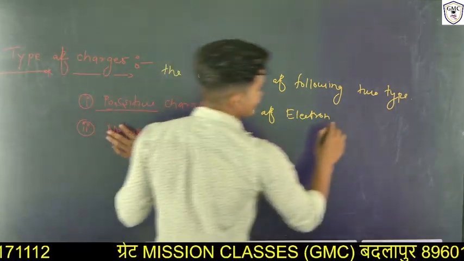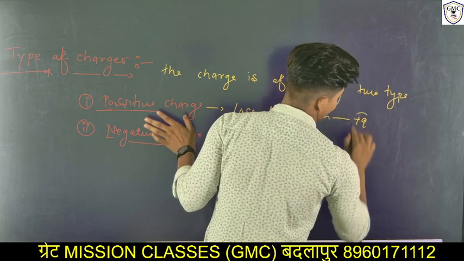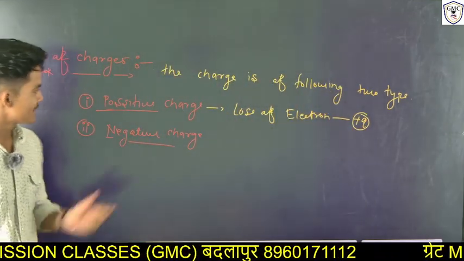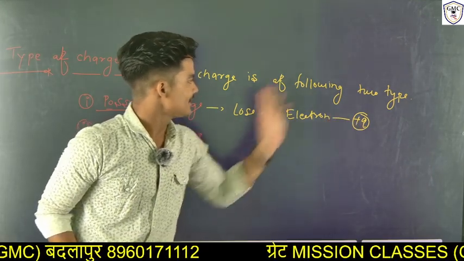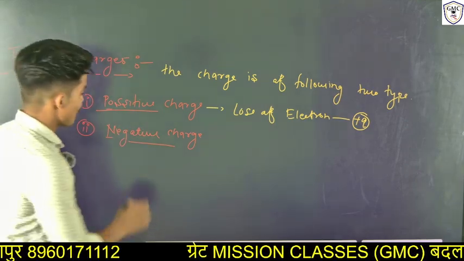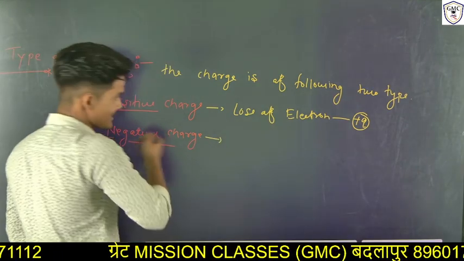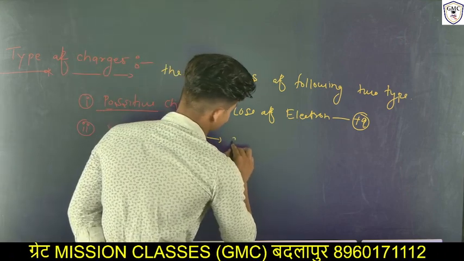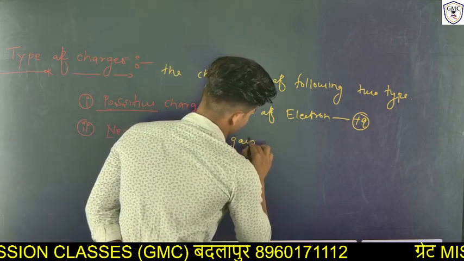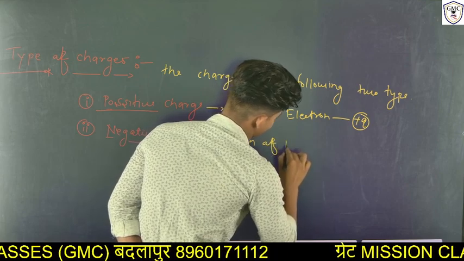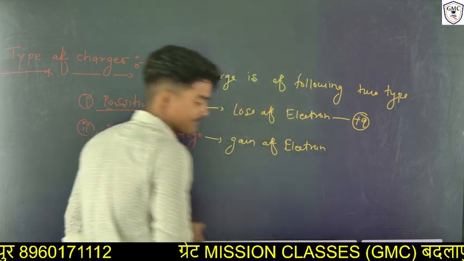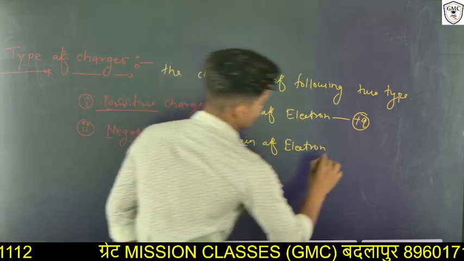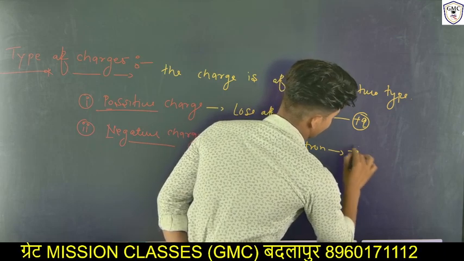It is expressed by Q. The charge which is formed by the loss of electrons is called positive charge, whereas the charge which is formed by the gain of electrons is referred to as negative charge. It is expressed by minus Q.